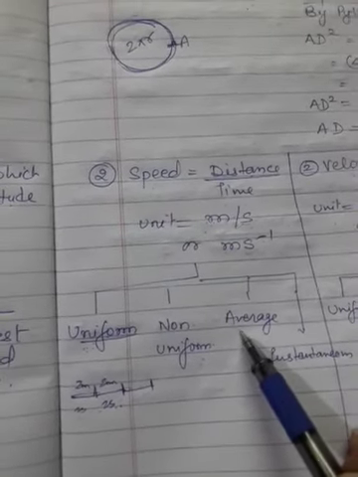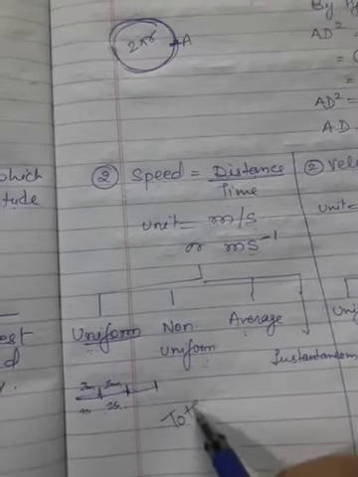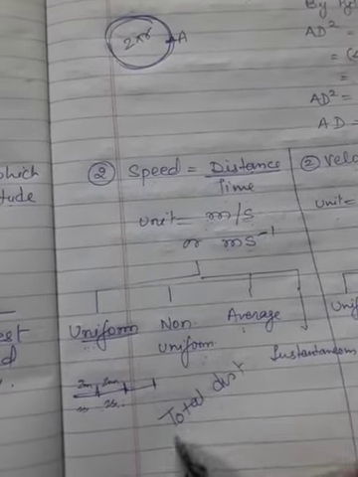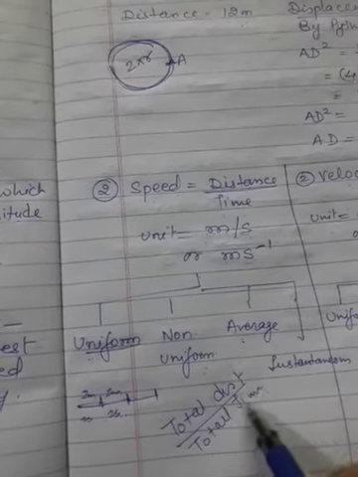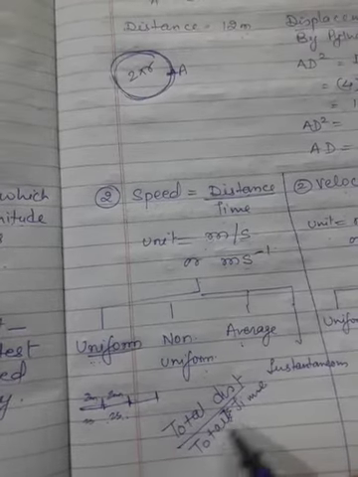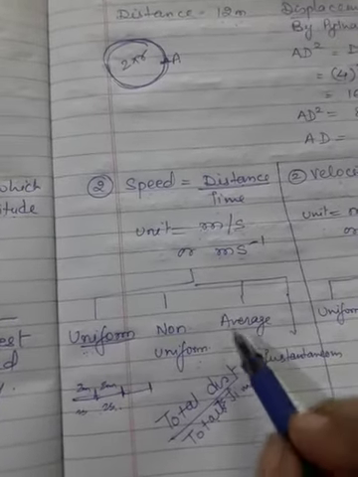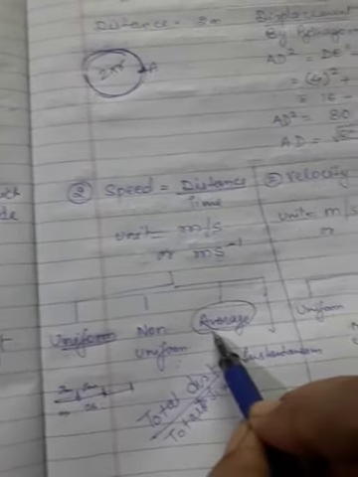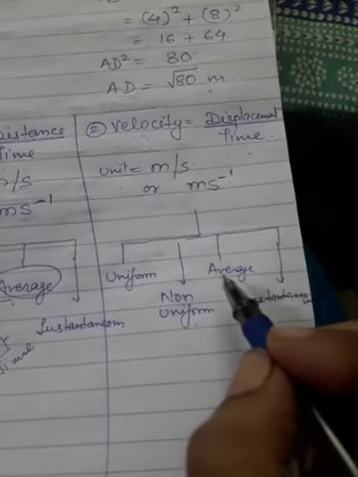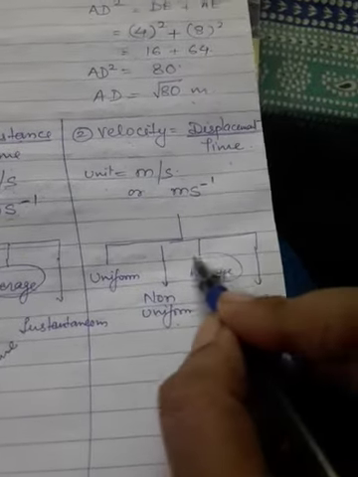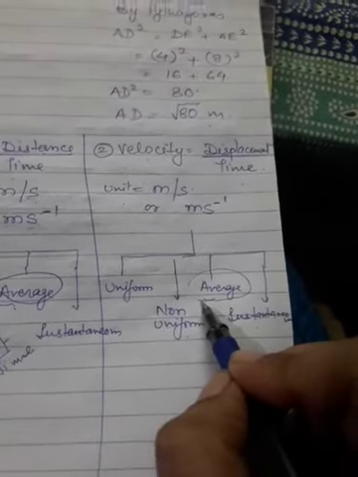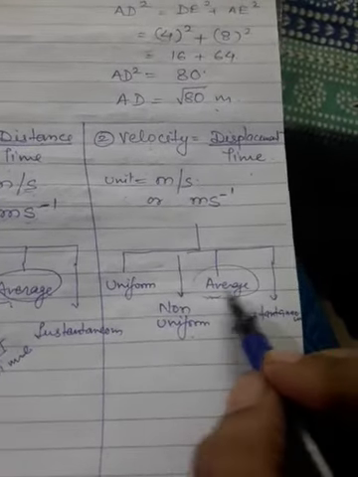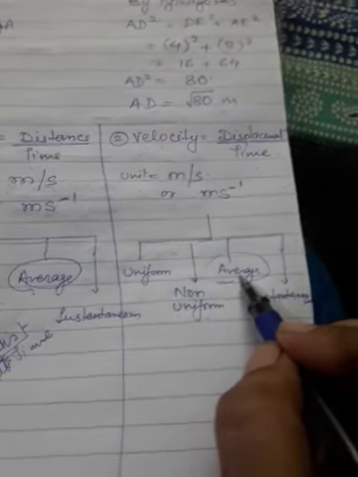Average speed. Average speed means total distance traveled by a body divided by total time taken by the body. Whatever time the body takes and whatever total distance it has covered, that gives the average speed. But when you talk about velocity, average velocity can be found by another method that you learned in class 9th: initial velocity and final velocity. If you add both the velocities and divide by 2, you will get the average velocity.